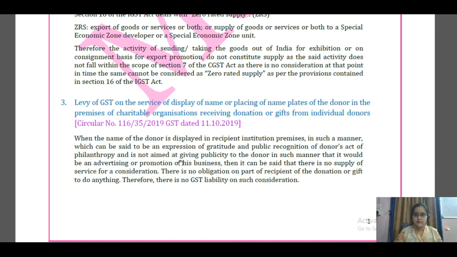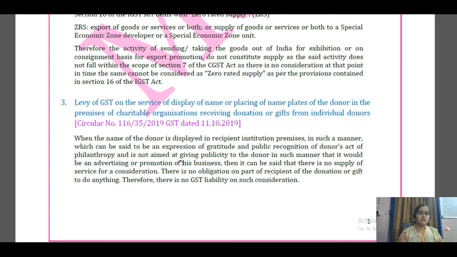will not be treated as a service. Why? Let us take an example, built in the memory of, say, late Mr. Rajesh. This has been written by the donor to be displayed outside of the hall or outside of the room for the construction of which he has donated. So here nothing is given in the form of publicity. The description is not in the form of giving publicity to the donor, or publicity or advertisement for the business done by the donor, right?